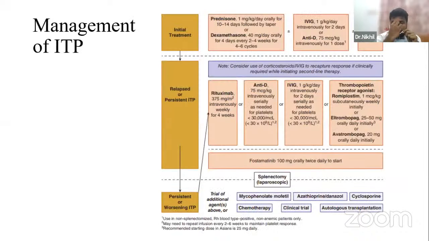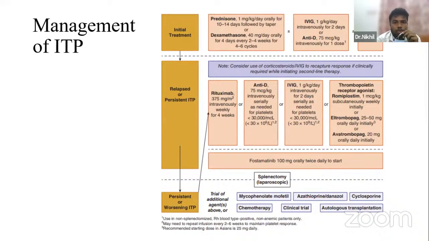So this is a short management profile of ITP that we usually see. In ITP, you should start with steroids, then only it will improve. You can start prednisone or dexamethasone. As add-ons, IVIG or anti-D we can use, and platelet supportive management you can start.